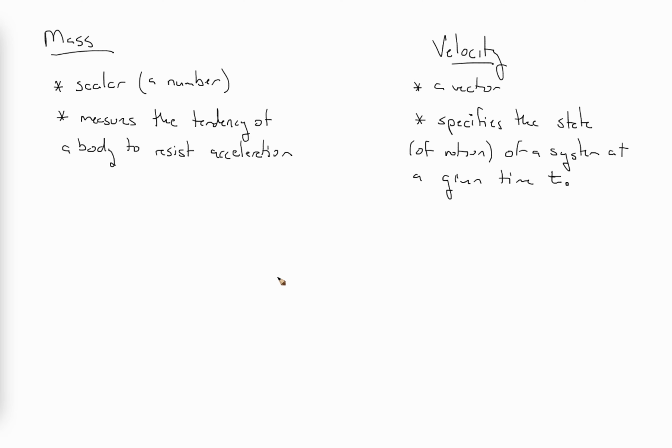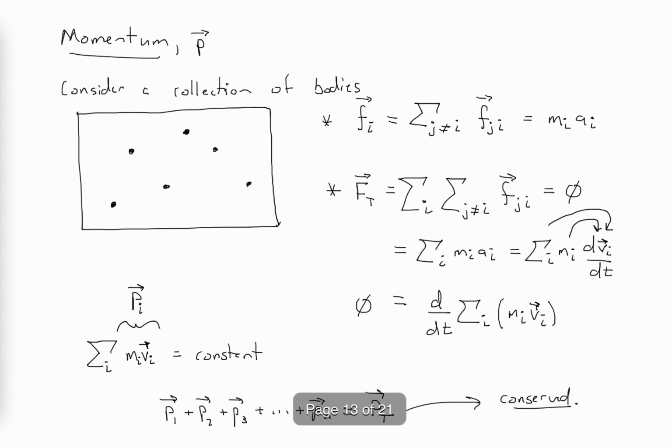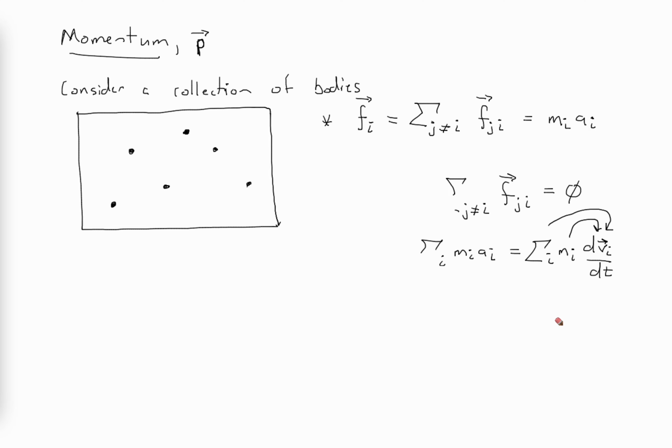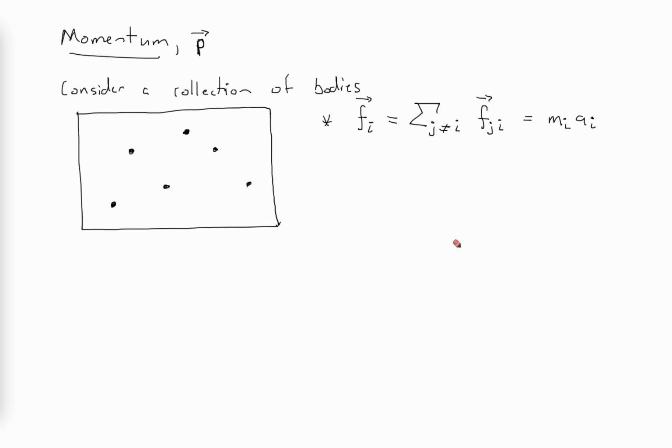So we have two more quantities, momentum and energy, that we need to define. So let's go ahead and define those as well. With momentum, first of all, the symbol that we give momentum is p, and we're going to see that the momentum is in fact a vector. Actually, I'm going to erase this because I want to go through this stuff a little bit at a time. I don't want it all being looked at at once because it will get confusing. So let's dig through this and see what this says.